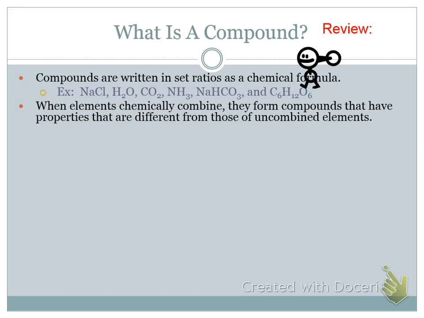When you form a compound, you've got all new chemical properties. For example, sodium, we saw last week, is a member of the alkali family. That family is very explosive with water. Chlorine is a poisonous gas. It will destroy and kill bacteria. But yet when sodium and chlorine chemically combine, they make salt that we put on our food. So it doesn't explode. Ocean water is not exploding with the salt in it, and it's not poisonous to us either. So when they combine, they get all new chemical properties.